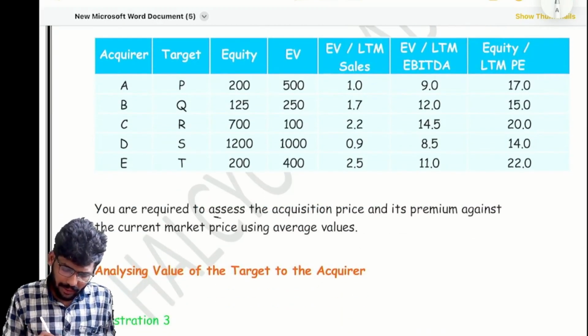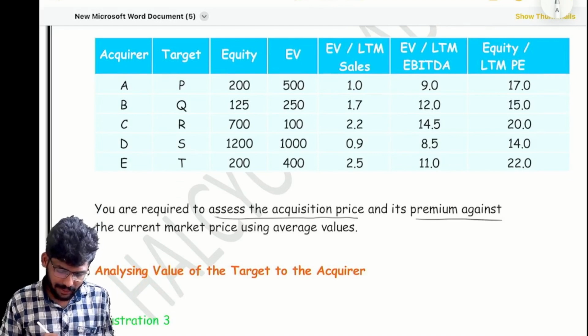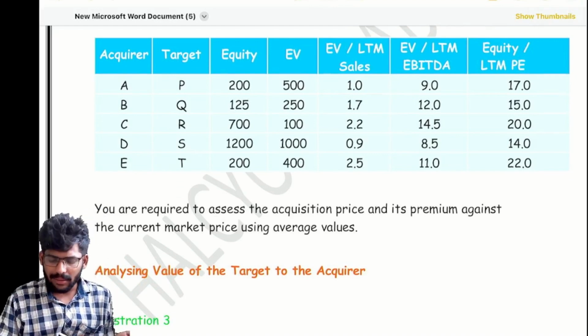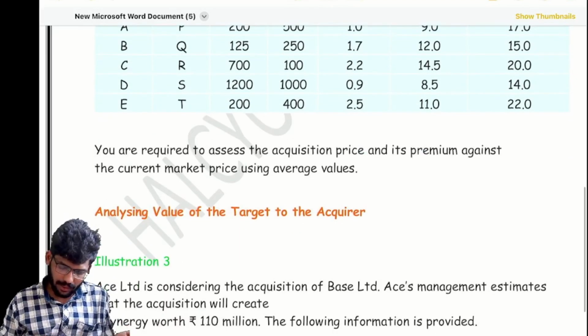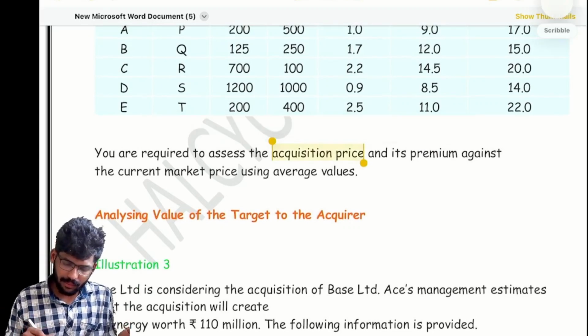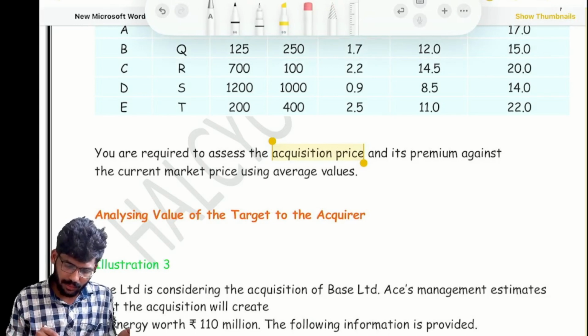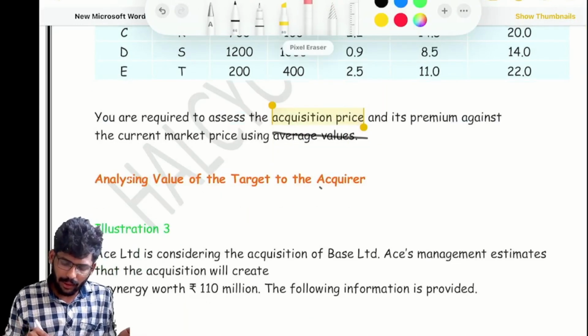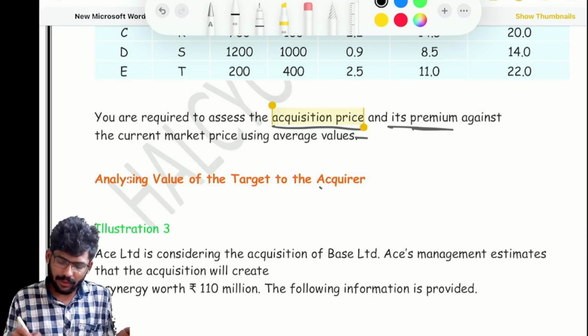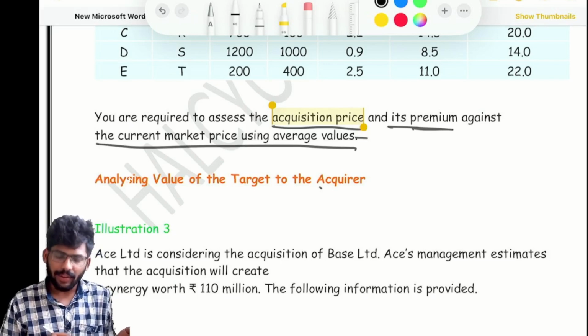You are required to assess the acquisition price and its premium against the current market price. LTM means last 12 months. You are required to assess the acquisition price and its premium also. We have formulas for acquisition premium and acquisition price, against the current market price, using average values.